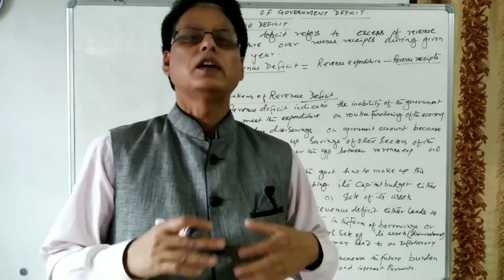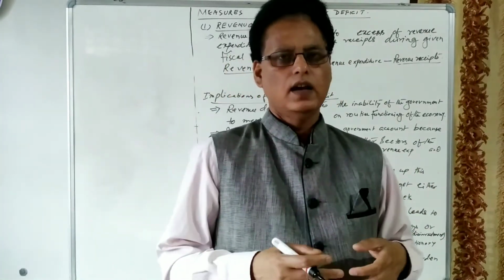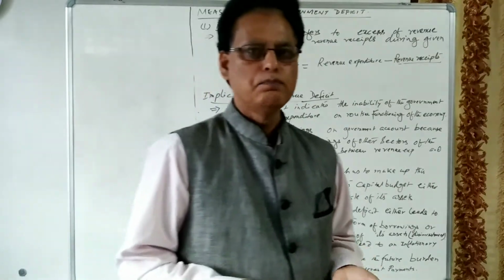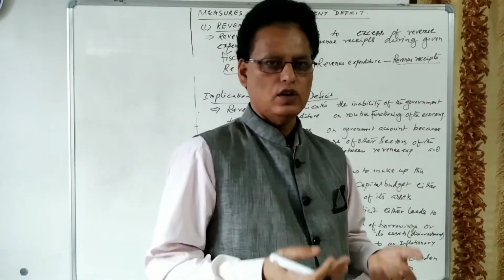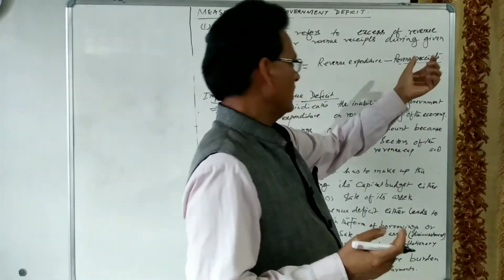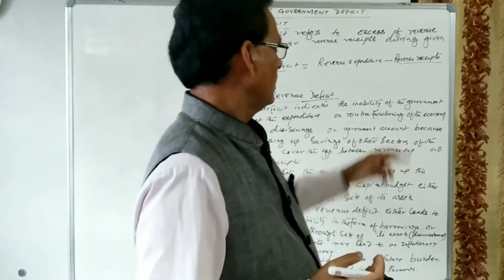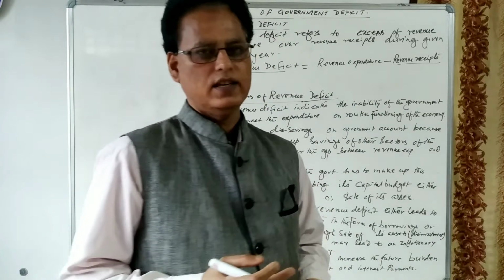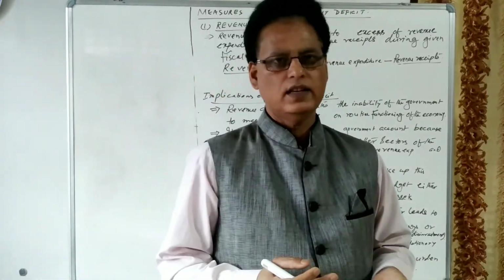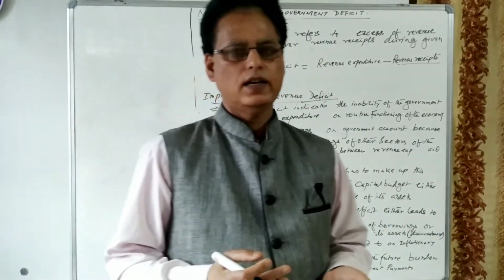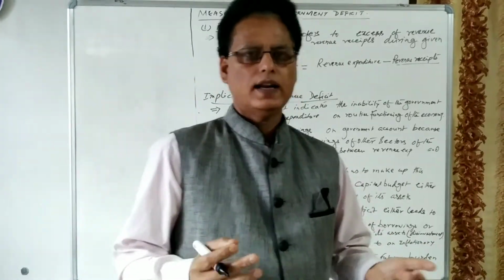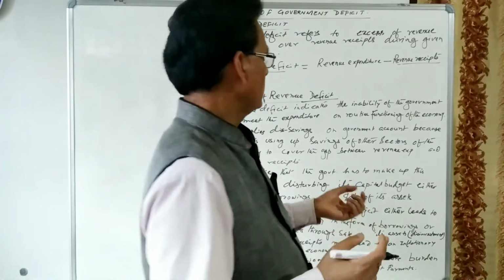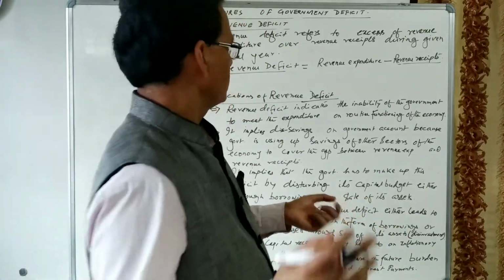Taxes, you know the different types of direct taxes and indirect taxes that are imposed by the government on the economy. So direct taxes and indirect taxes are there. Then non-tax receipts are there. Fees are there, fines are there, dividends are there. So different sources are there of government non-tax receipts.